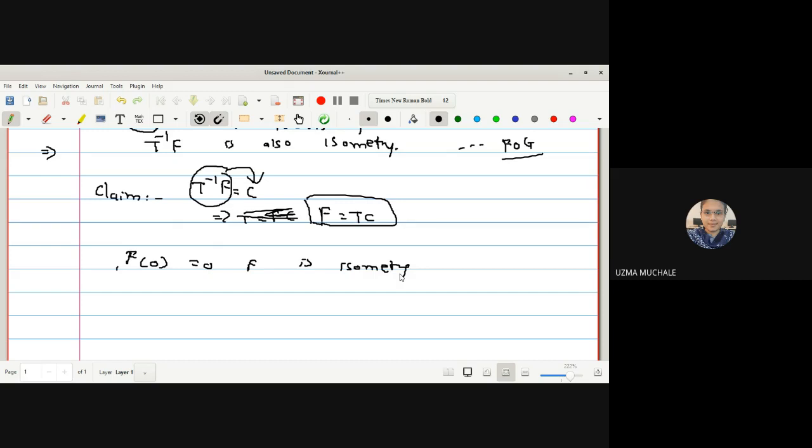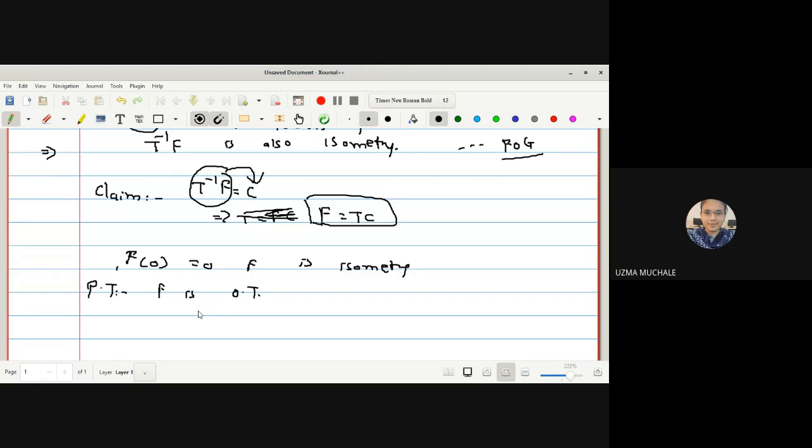Then prove that F is orthogonal transformation. Okay. What is our aim? To prove that F is orthogonal transformation. Given that f of 0 is equal to 0, F is an isometry.